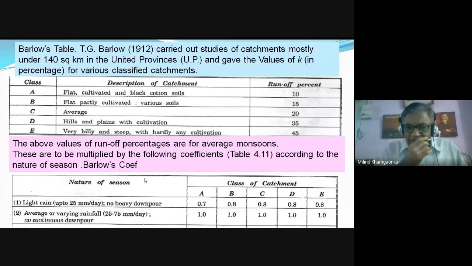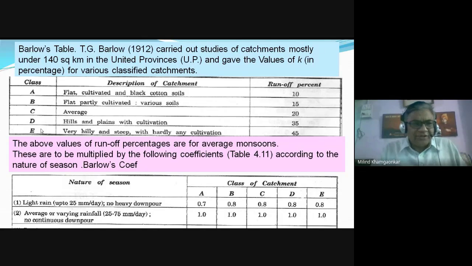Then there are certain standardized tables prepared for India, again before our independence. These are all British hydrologists who developed these formulas based on their experiences, again to find out the flood values or the runoff. For Uttar Pradesh, they have prepared this table.